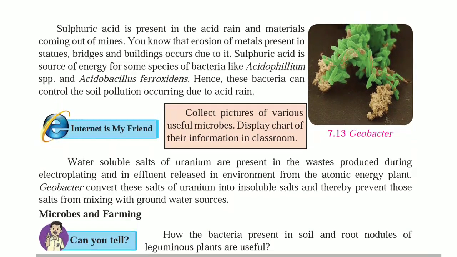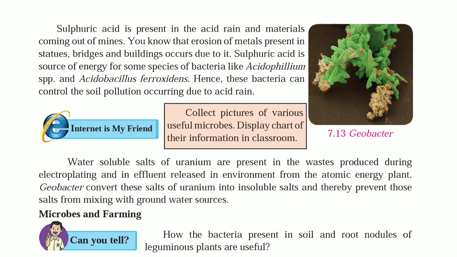Sulfuric acid is present in acid rain and materials coming out of mines. You know that erosion of metals present in statues, bridges and buildings occurs due to it.